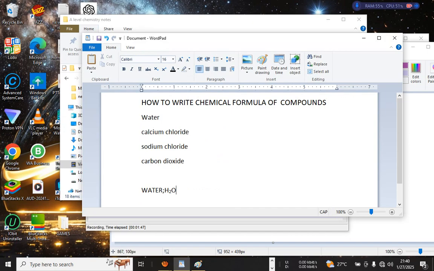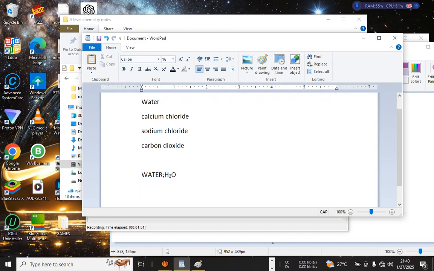Remember, we talked about the electronic configuration. It will help us in order to come up with a formula. Remember, when dealing with formulas, you need to know about valences.